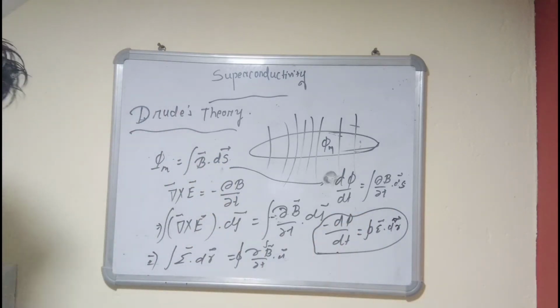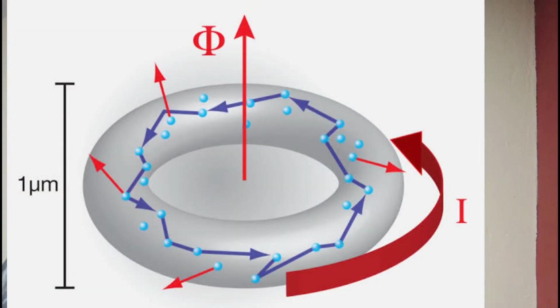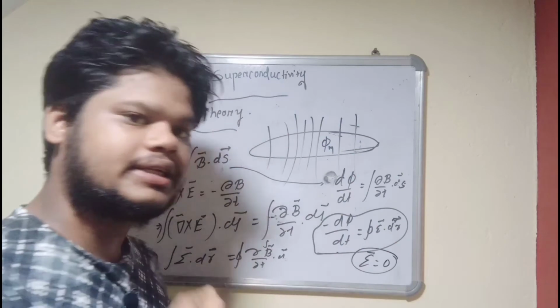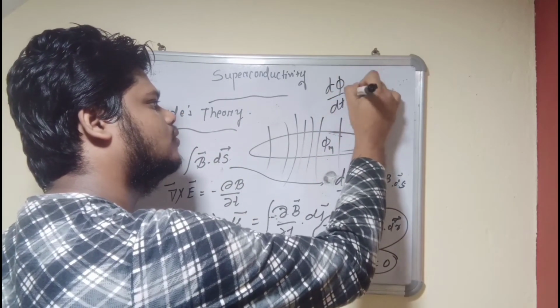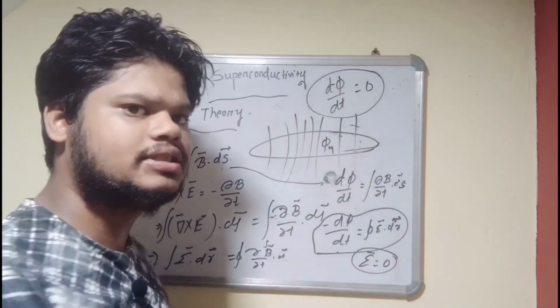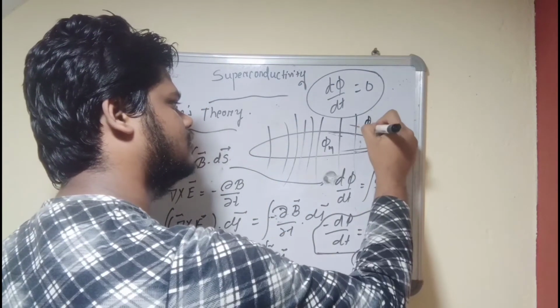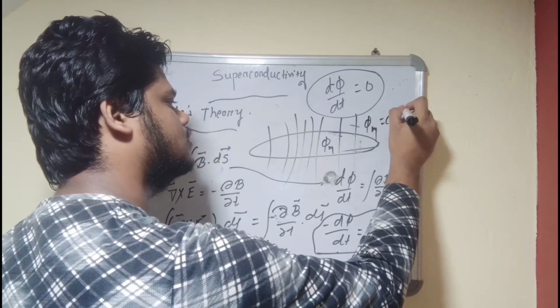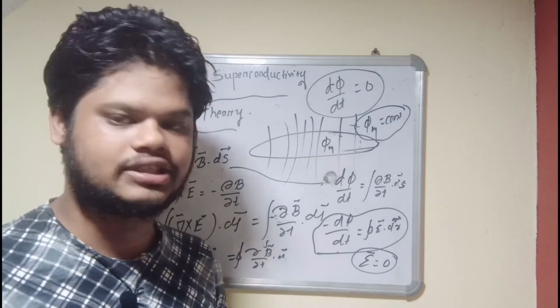Okay, so what we will do is that if we choose our line integral inside the conducting wire, that means E will be 0, right? Electric field will be 0. If electric field will be 0, dΦ/dt will be equal to 0. That means our Φ will be constant. That means magnetic flux will be constant. Well, it is what we want to achieve.